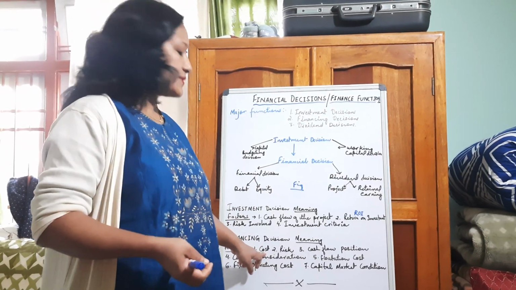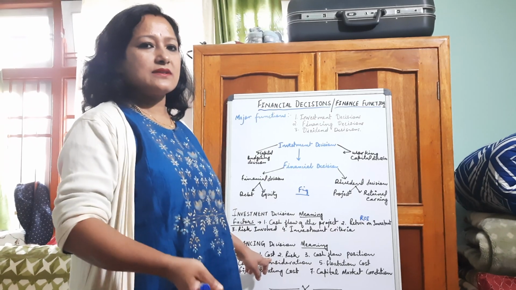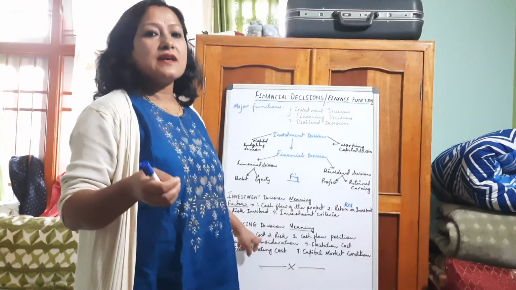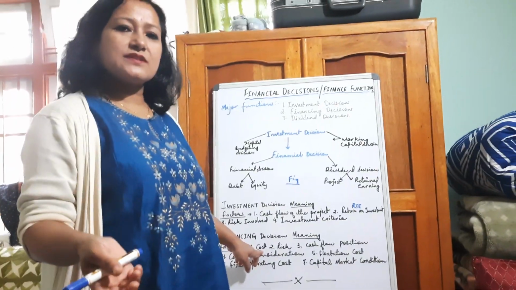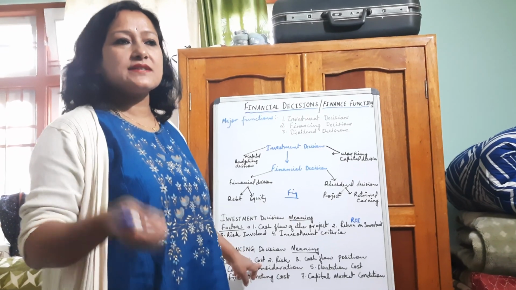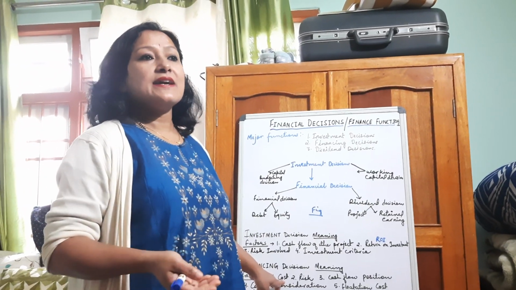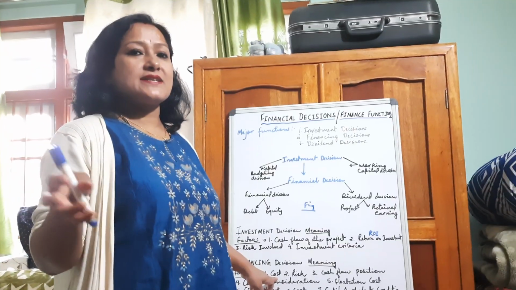But if they use debt, asking money from others or from a bank, what will happen? A company can raise funds by issuing shares, which is equity only, or by issuing debentures, which is a loan from others. The debenture holder will ask for interest later on, so the debenture holder has to be satisfied.